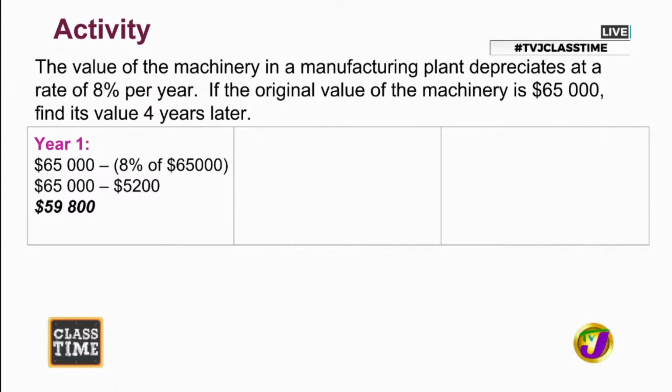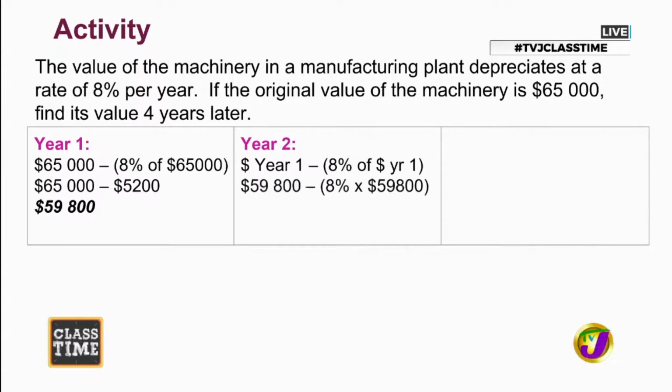Very big decrease. Let's see what happens in year two. We take the current value, $59,800, and subtract 8% of that from it. 8% of 59,800 is $4,784. When we subtract, the machinery now values $55,016.